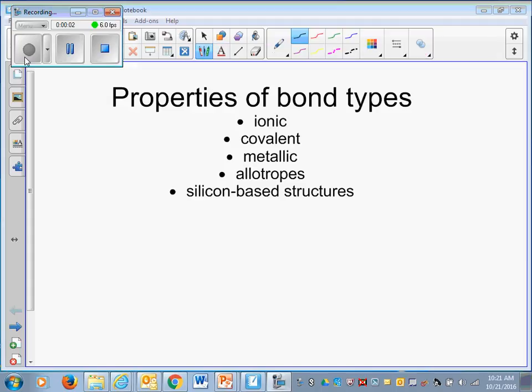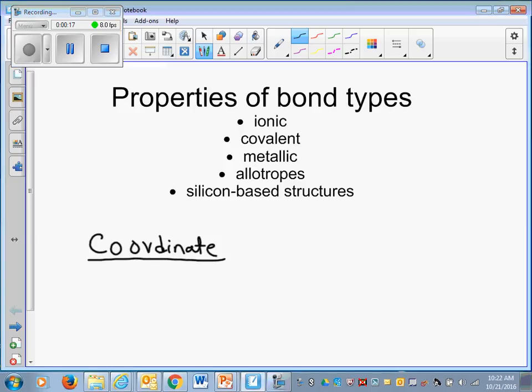Today we will learn about properties of bond types. We have learned different types of bonds: ionic bonds, covalent bonds. Something we have not discussed yet is called coordinate covalent bond, and I will talk about it on Wednesday. But anyway, properties of bond types: ionic bonds, covalent bonds, metallic bonds, and allotropes.